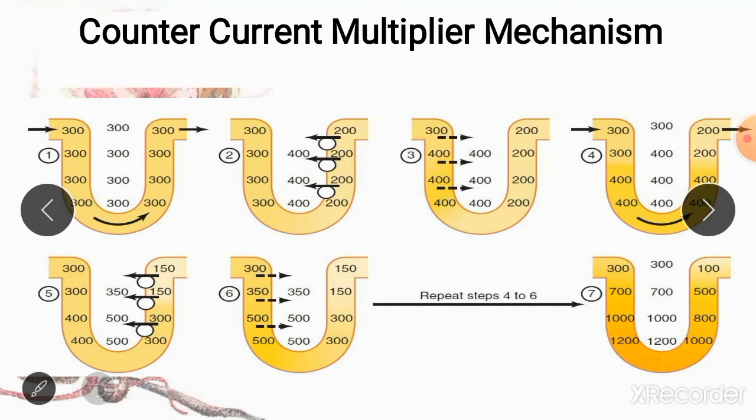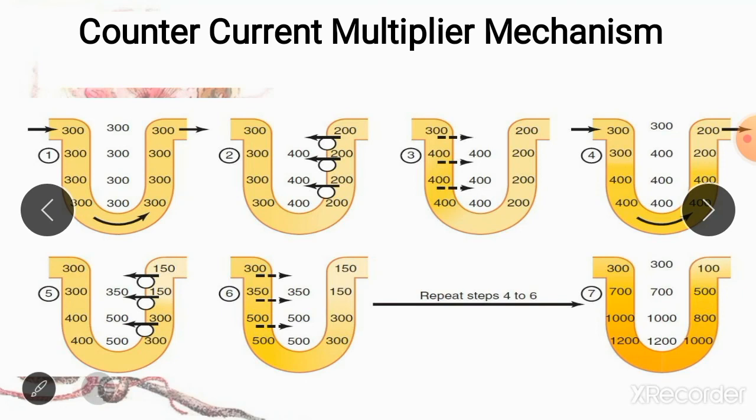And you can see that it is in the form of a gradient, that as you move down from the cortex towards the medulla, your hyperosmolarity increases. In the cortical region it is around 300, as you move downward it increases to 700, then 1000 to 1200, and it can even increase to 1400 milliosmoles.